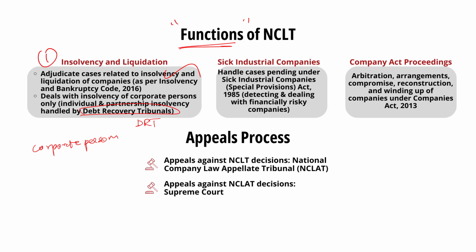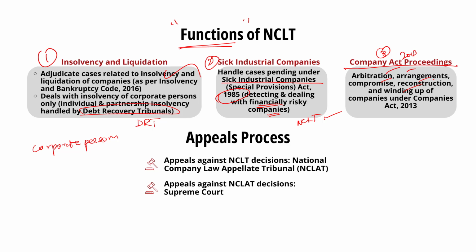Secondly, the NCLT deals with the cases pending under the Sick Industrial Companies Special Provisions Act 1985. See, this act was enacted to detect unviable, that is sick companies that have potential systemic financial risk. So, if any cases are filed under such act, they will be dealt with by NCLT. Finally, the NCLT deals with proceedings under the Companies Act 2013, such as arbitration, arrangements, compromise, reconstruction, and winding up of the company.